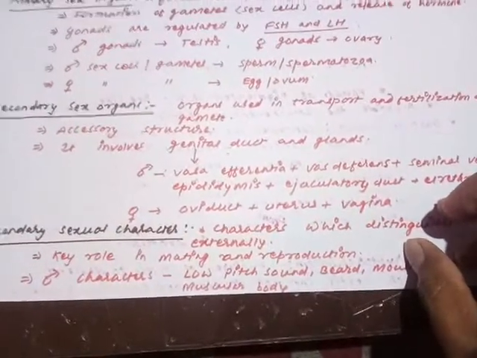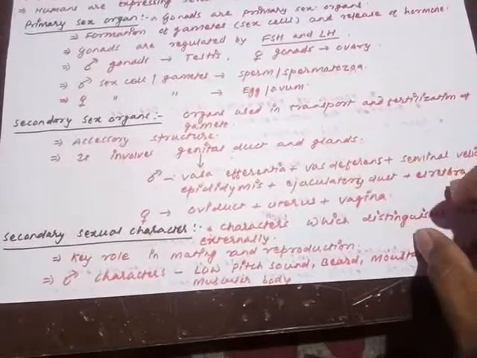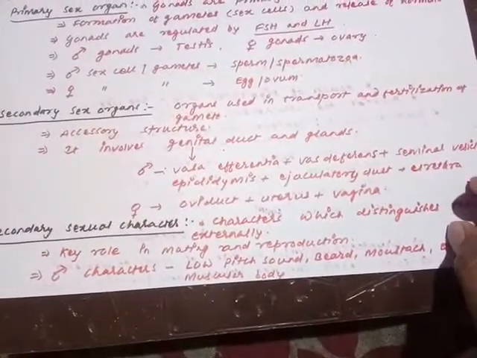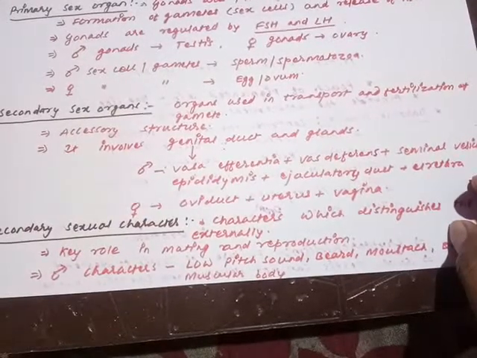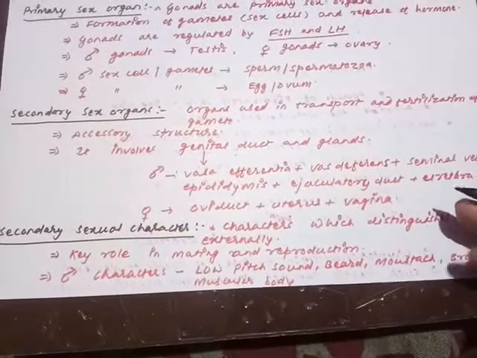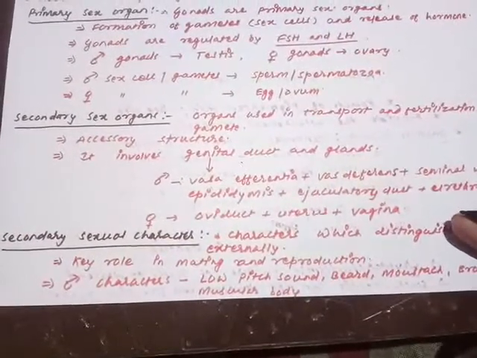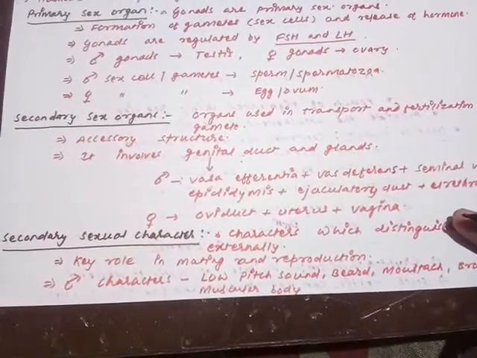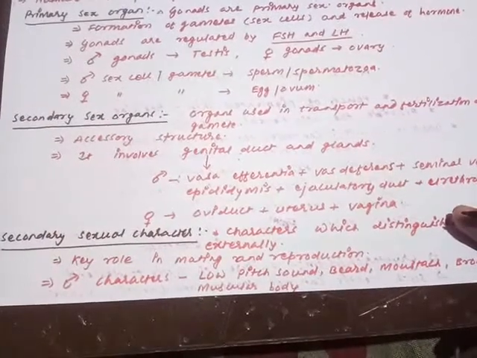Are you getting my point? The organs express specific characters by which it is easily identified whether the organ belongs to the male sex or the female sex. Those characters are called secondary sexual characters, because they are not associated with the testis and ovary.